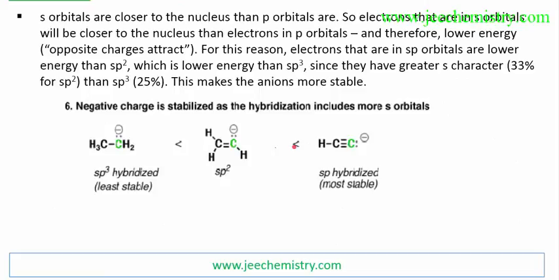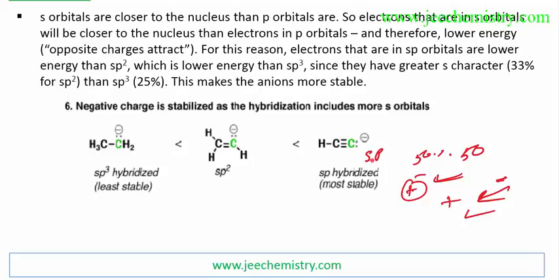Here is sp hybridization, this is sp2 hybridization, this is sp3 hybridization. As this is sp hybridization, s is 50% and p is 50%. So the negative charge is closer to the s orbital. The s orbital is close to the nucleus, and the nucleus is positively charged. So as the negative charge gets close to the nucleus, it will be stabilized. As the distance increases, stability decreases; as the distance decreases, it will stabilize the negative charge. That's why the negative charge on an sp carbon is more stable than on sp2 and sp3. As the s character increases, the negative charge goes closer to the nucleus. That's why stability increases.